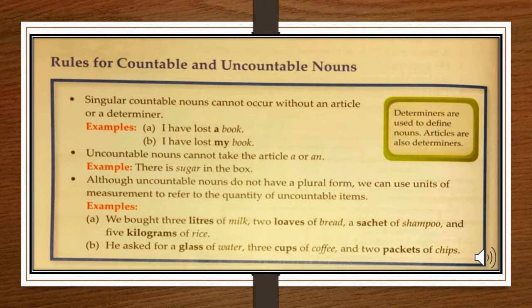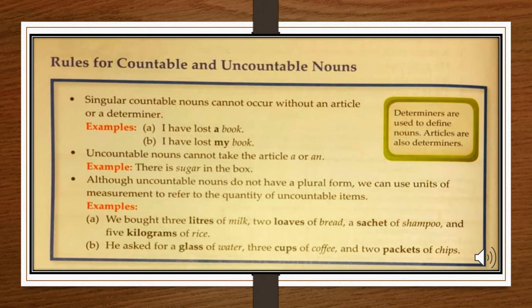So we can use some kind of measurement units to specify their quantities, but we cannot call them one or two. As I have already told you, there was the picture where I showed you the pieces of bread. There you are not capable of counting the bread, but you can count the pieces of bread. So that is the difference between the countable and the uncountable.